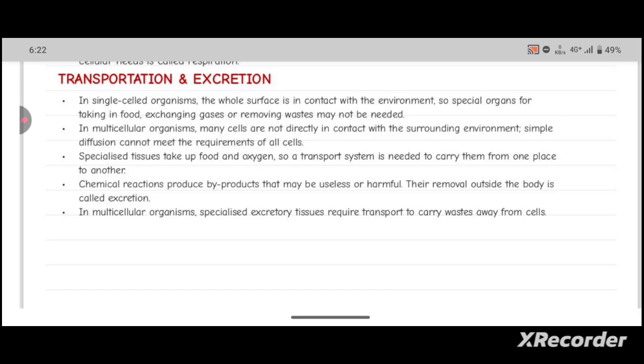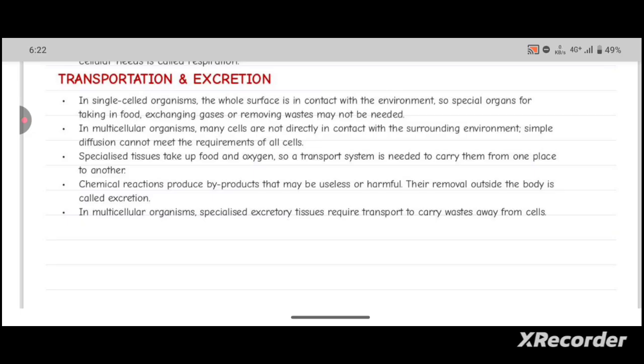In a unicellular organism, the cell itself acts as the entire organism's body. This whole cell is in contact with the environment, so there is no need for special organs for transportation and excretion. Every life process occurs through the single cell.